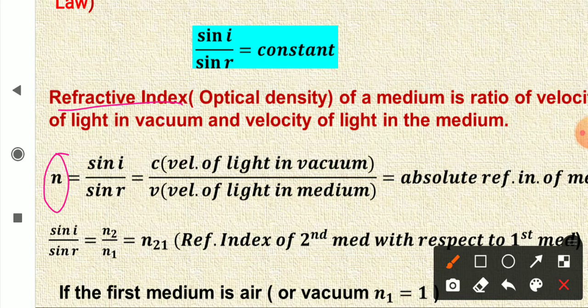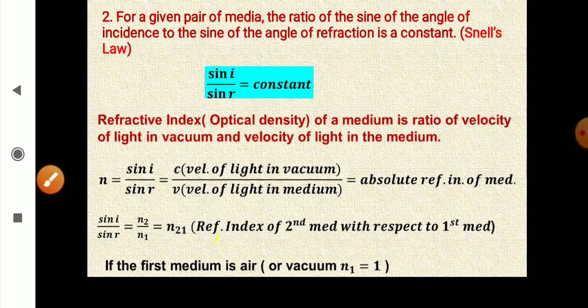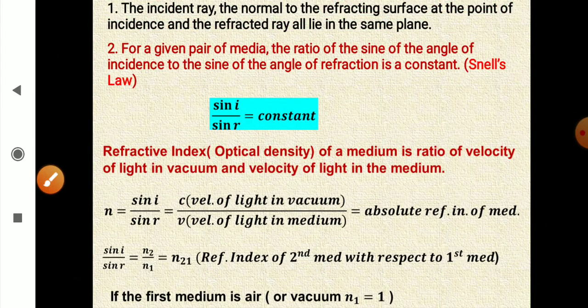So n is equal to sin i upon sin r, and by this definition it is equal to c, velocity of light in vacuum, upon v, velocity of light in medium, and this is also called the absolute refractive index of that medium. So medium can be anything. It can be glass, water, any other liquid or solid which is transparent.